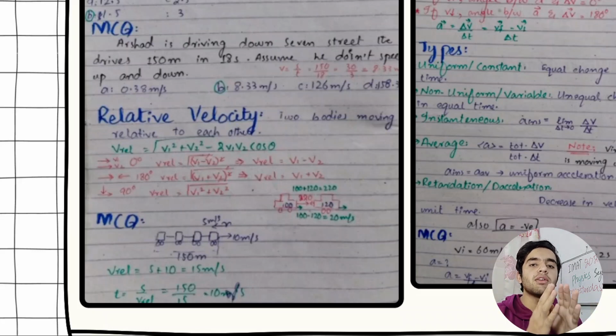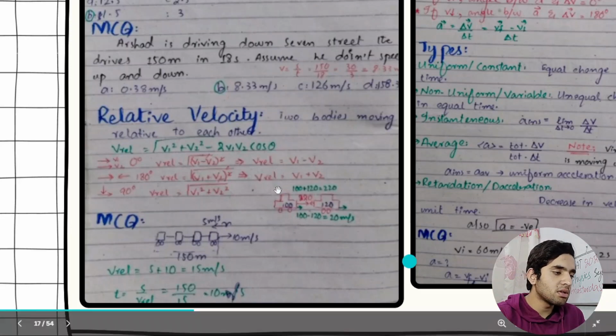But on the other hand, if two bodies are going away from each other, if it's 200 meter per second and it's 100 meter per second, then we are going to subtract, and the relative velocity will be 100 meter per second. So I have written this thing and one example from here.